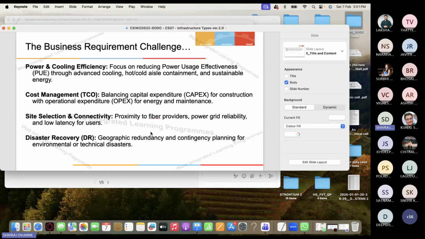And the most important one is disaster recovery. That can be geographic redundancy, or contingency planning for environmental or technical disasters. So we will go into a little more detail on that, but these are the very important business requirements nowadays.